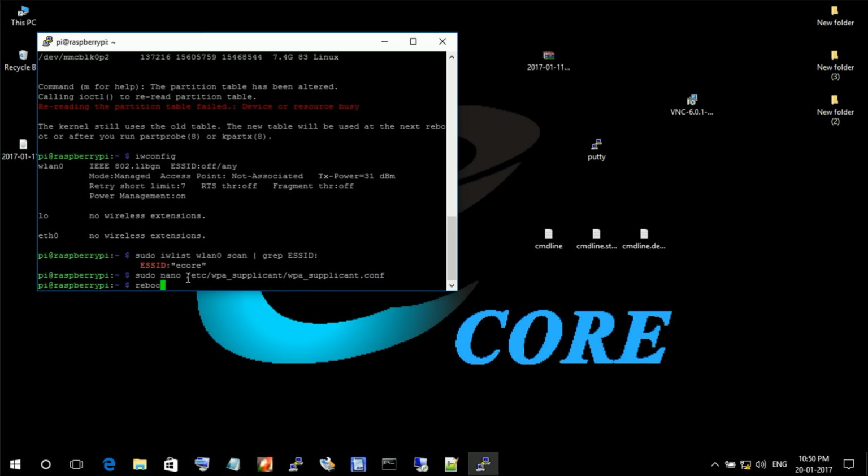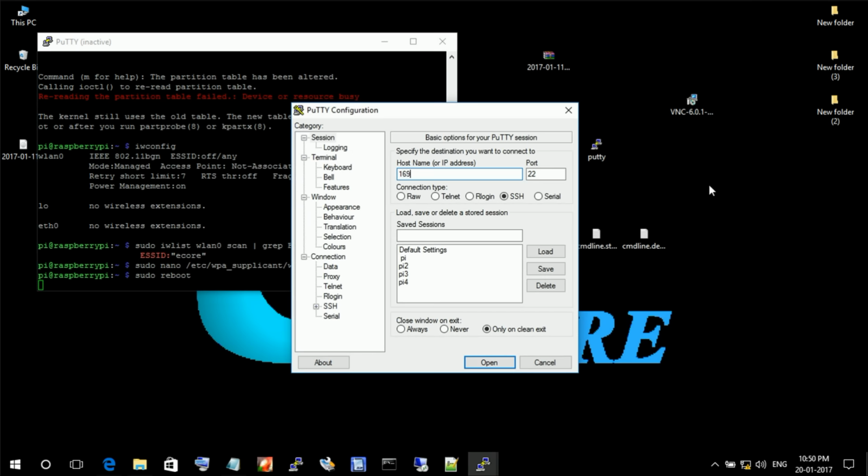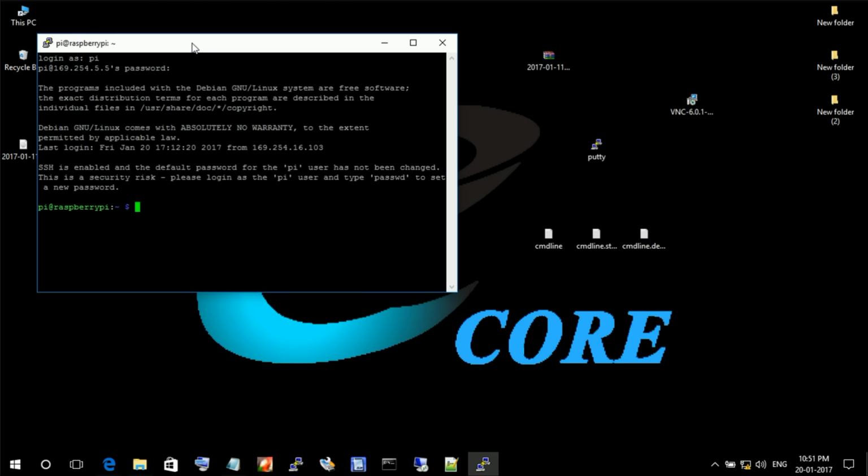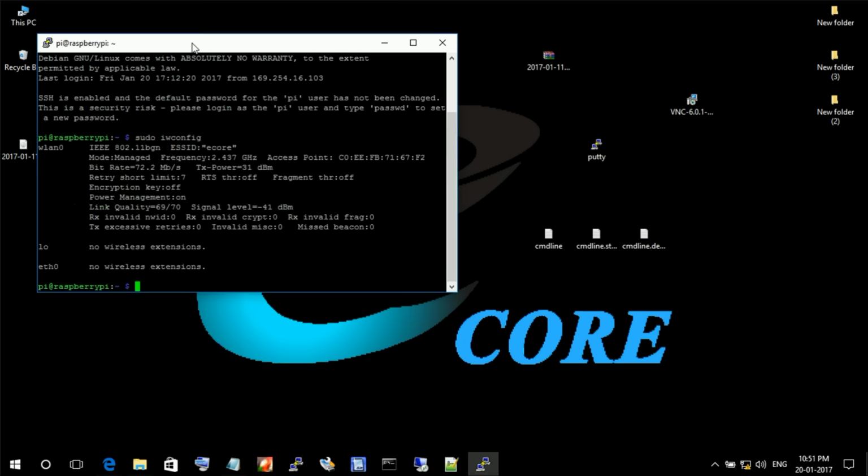Next we should reboot the Pi. Enter sudo reboot. Again open PuTTY, enter your IP address, then click on open. Here login as pi, password is raspberry. Next again you type sudo iwconfig. Now you can see your Pi is connected to your network.